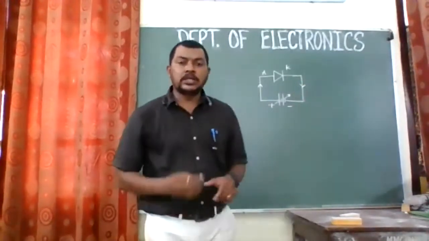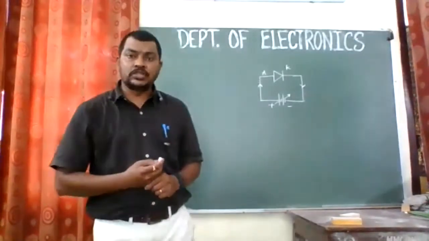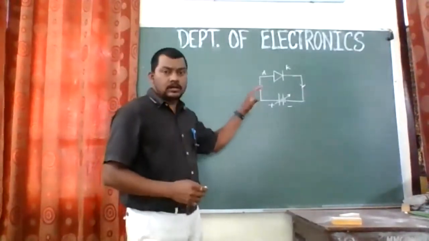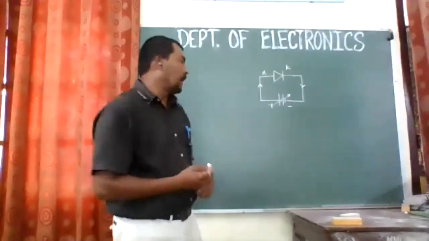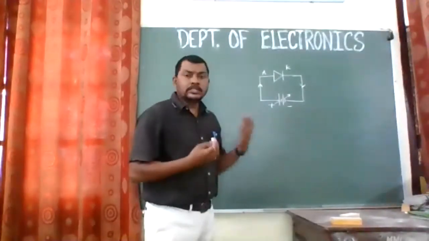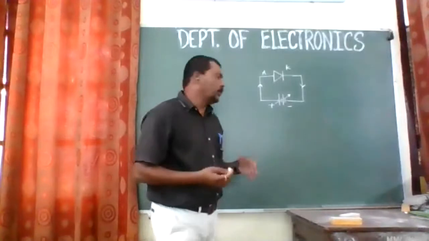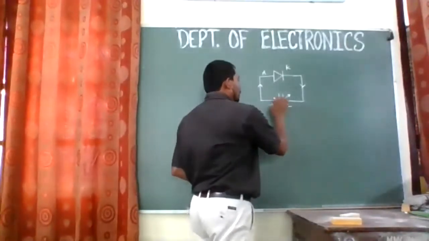So the diode conducts in a forward bias condition, right? So we'll study this in a graph today, right? So we have to study that. Now, on the second part, reverse bias condition of a diode, in which we are connecting the negative terminal of